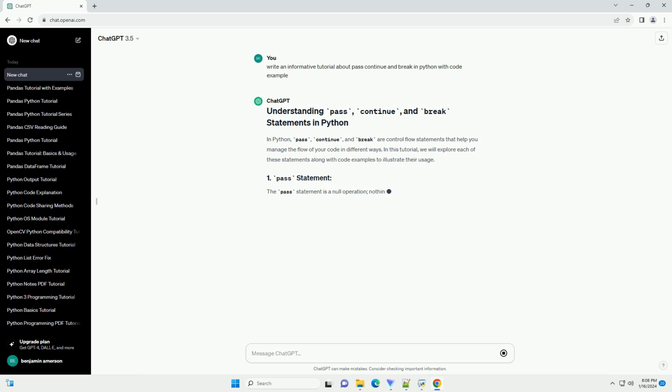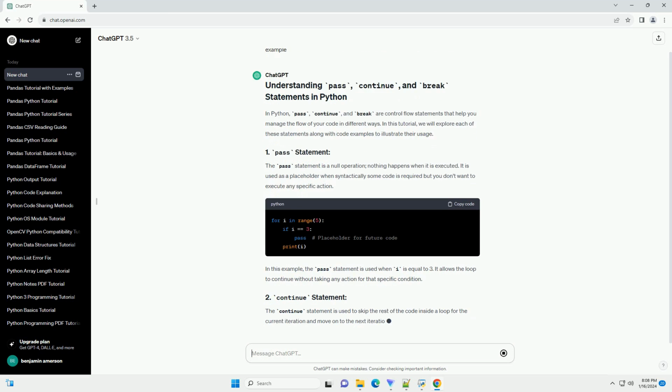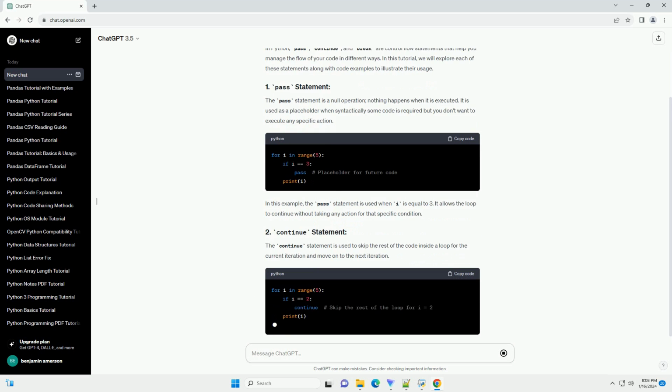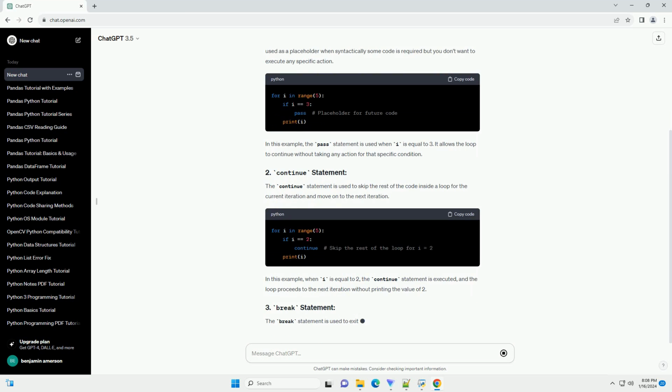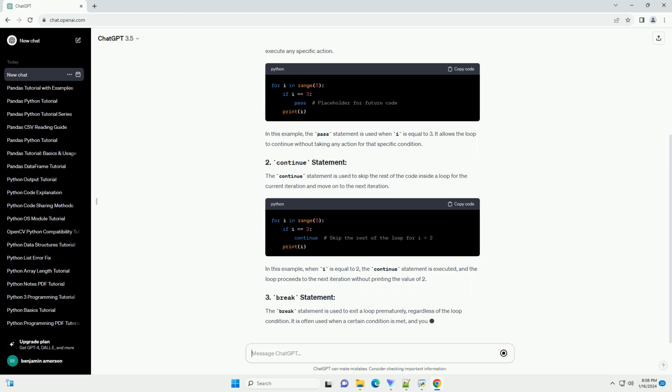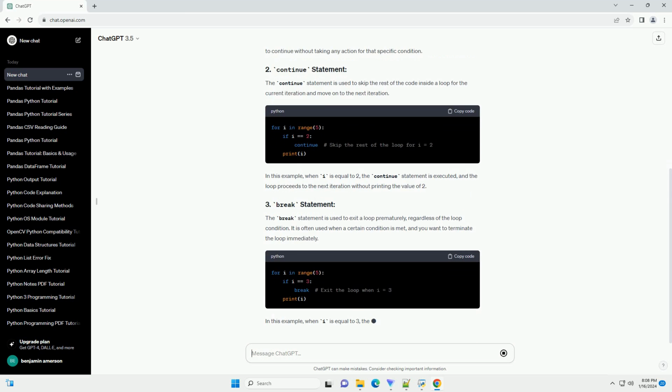The pass statement is a null operation. Nothing happens when it is executed. It is used as a placeholder when syntactically some code is required but you don't want to execute any specific action. In this example, the pass statement is used when i is equal to 3. It allows the loop to continue without taking any action for that specific condition.